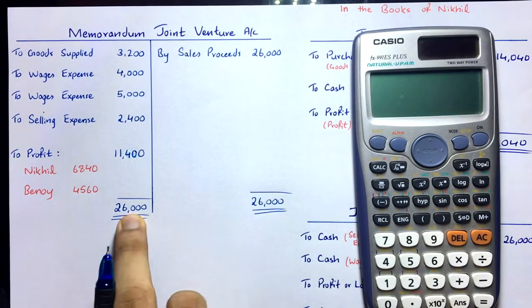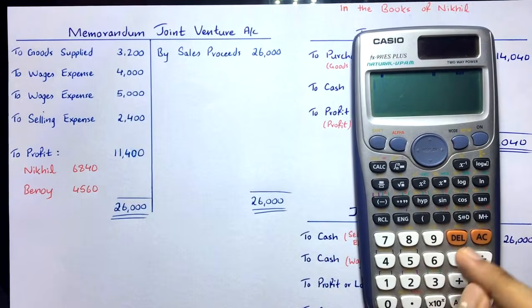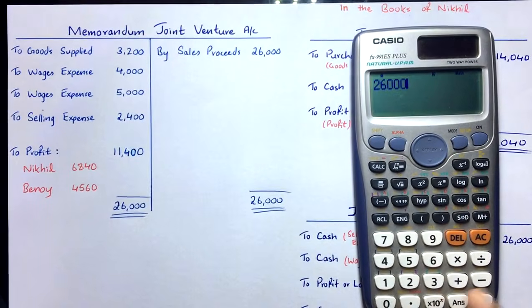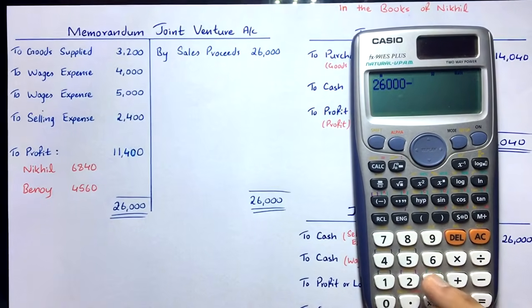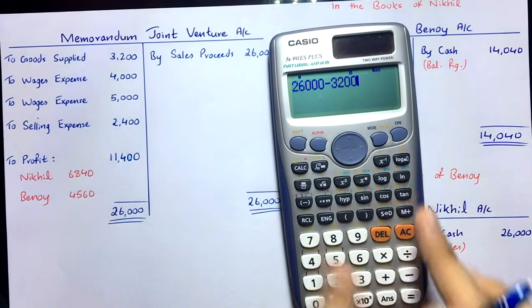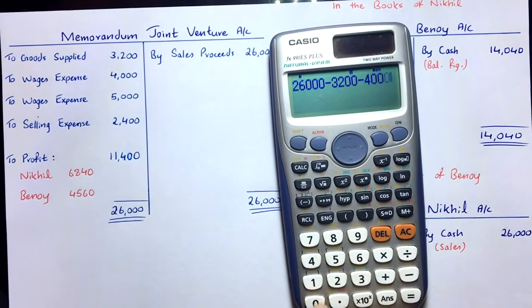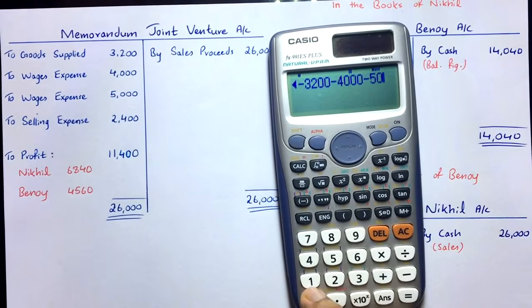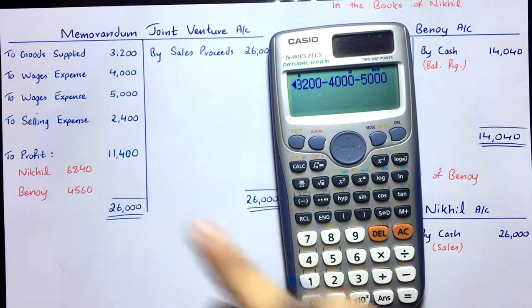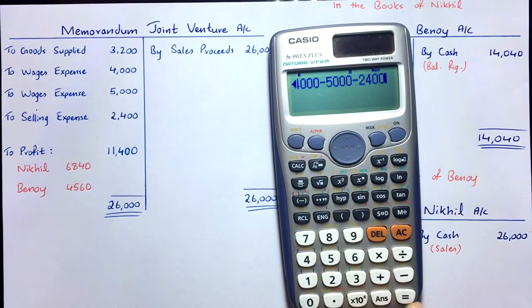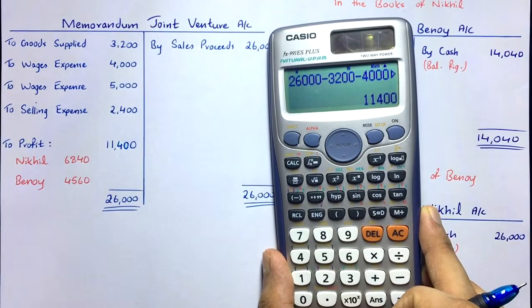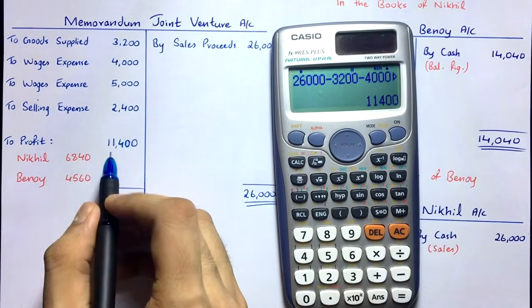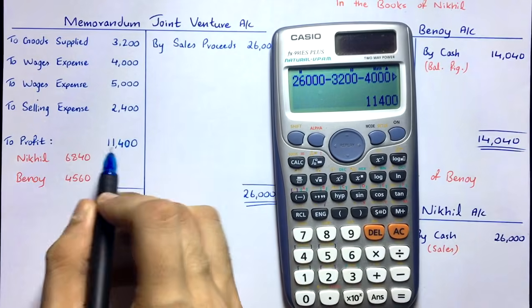So 26,000 on both sides, and just balance it out. See here, 26,000 minus 3,200, minus 4,000, minus 5,000, and then minus 2,400. So that's equal to 11,400. 11,400 is the balancing figure on the debit side.